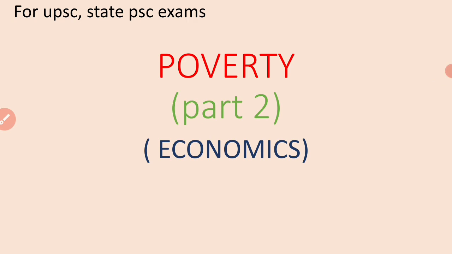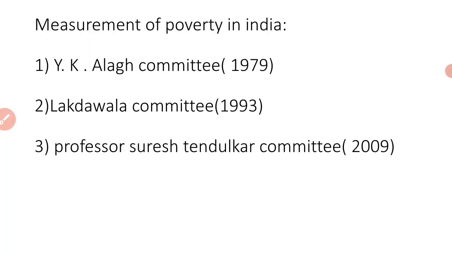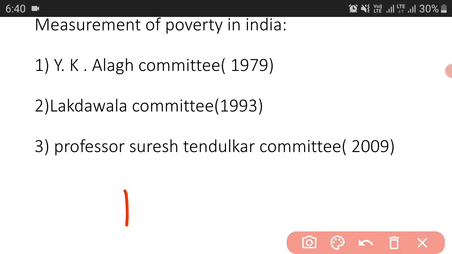Okay, now first of all we should know that in India poverty is estimated by the Niti Aayog. So the Niti Aayog does this on the basis of the consumption expenditure data. This consumption expenditure data is collected by NSSO.